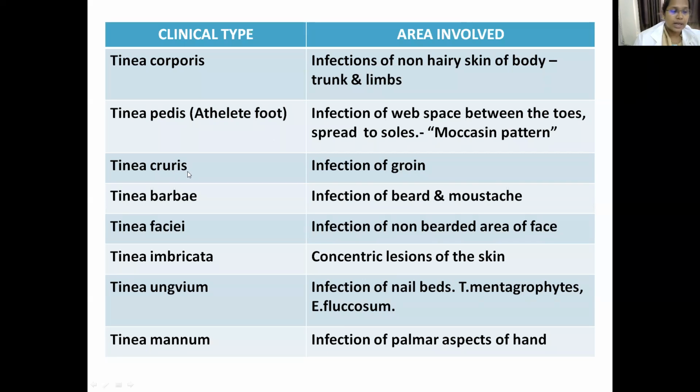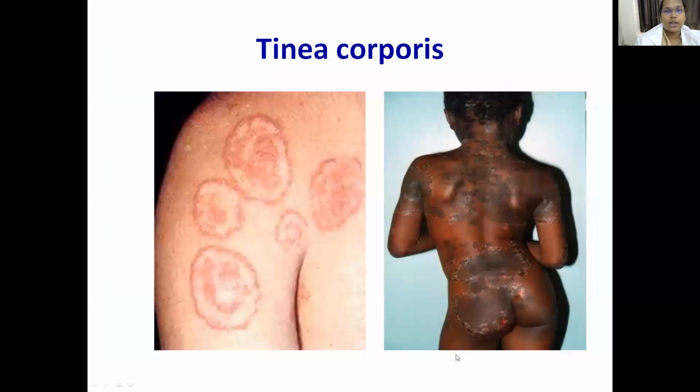So Tinea cruris, that is infection of the groin. Barbae, that is infection of, remember the barber, you will know about beard and mustache. Facie, that is non-beard area of the face. Imbricata is nothing but the concentric lesions that are present on the surface of the skin. Unguium, that is infection of your nail beds. Manum, that is usually seen on the palmar aspect of your hands.